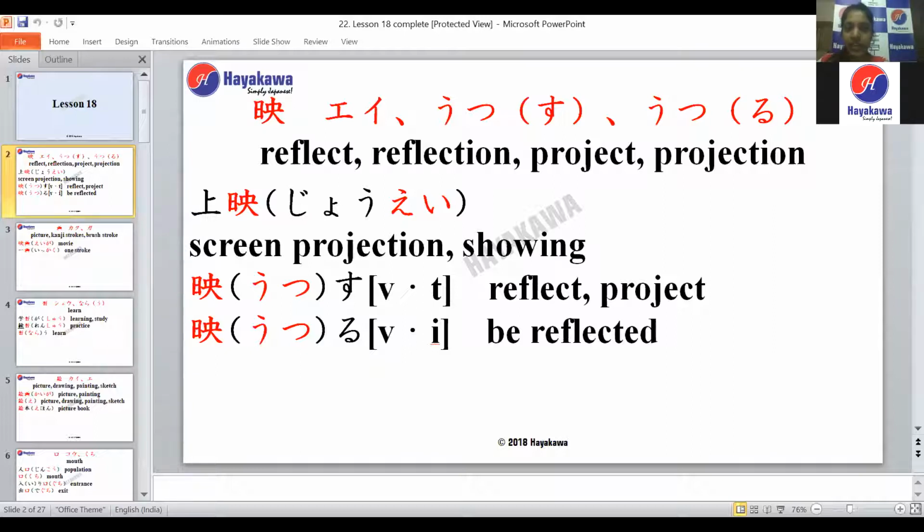You have a few words there as examples which you can go through. Utsutsu is your transitive verb which means to reflect, and Utsuru is your intransitive verb, to be reflected. Okay, any doubts? No, sensei.